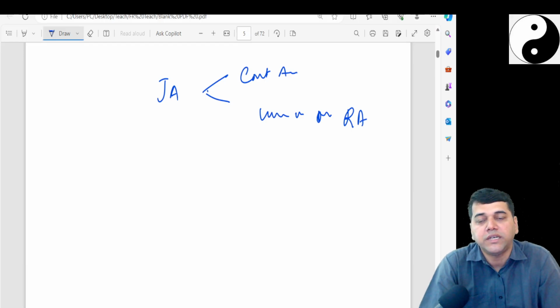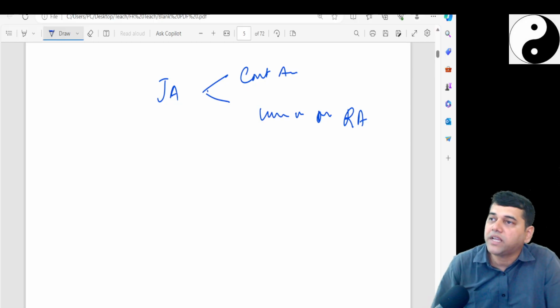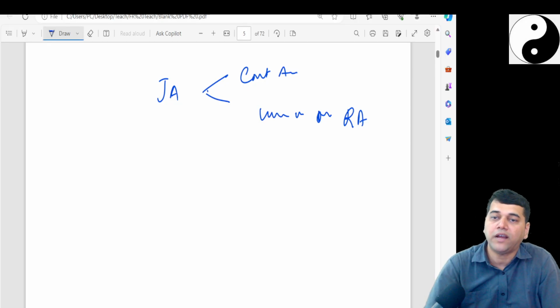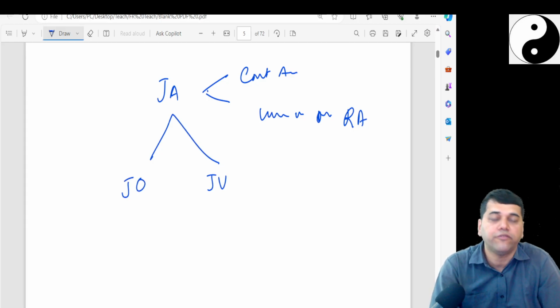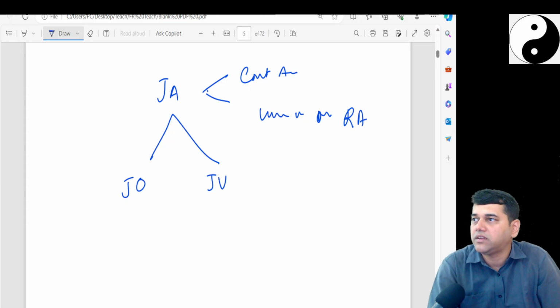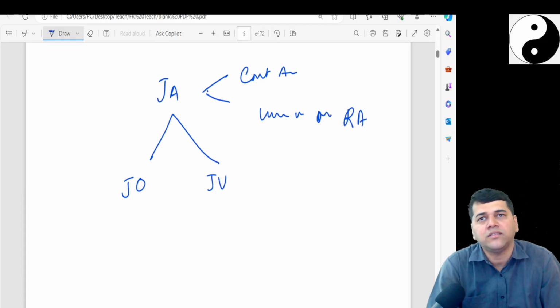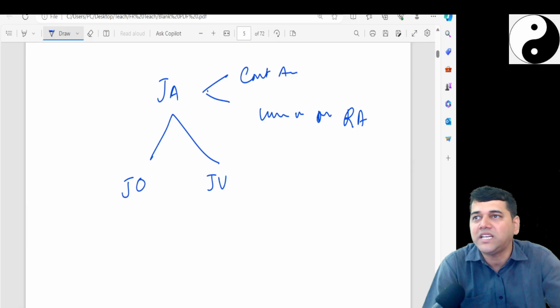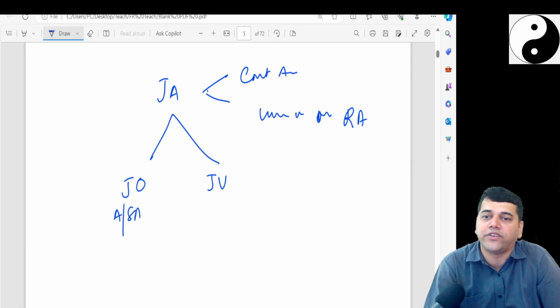Now, how do we account for a joint arrangement? A joint arrangement may take different forms. That's why we have to classify it into joint operation or joint venture. The standard says very clearly, if it is a joint operation, then accounting is actually simple. You account whatever you have contributed as your own assets. Don't treat it as a different asset. Your asset, your share of asset. Your liability, your share of liability.